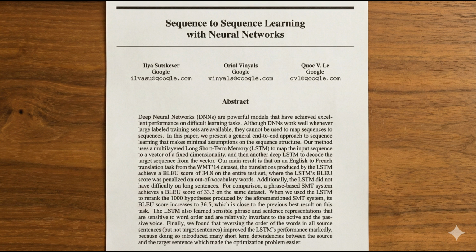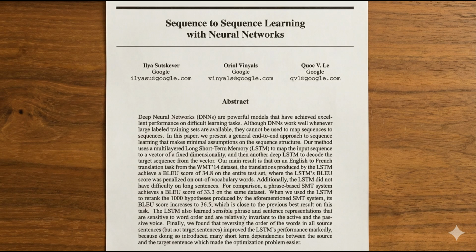Sutskever, Vinyals, and Le introduced the encoder-decoder architecture. The encoder reads the English sentence and compresses it into a fixed representation. Basically, it captures the meaning. Then the decoder takes that meaning and generates the French sentence, word by word. This is the architecture that powered Google Translate's massive improvement in 2016.